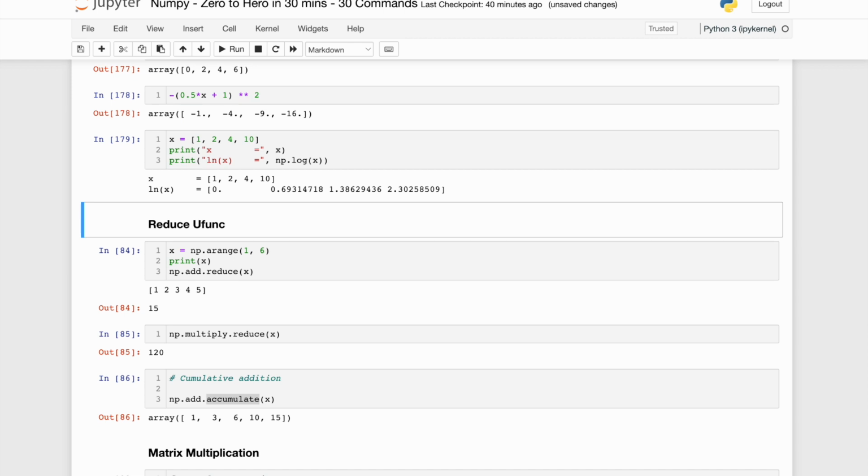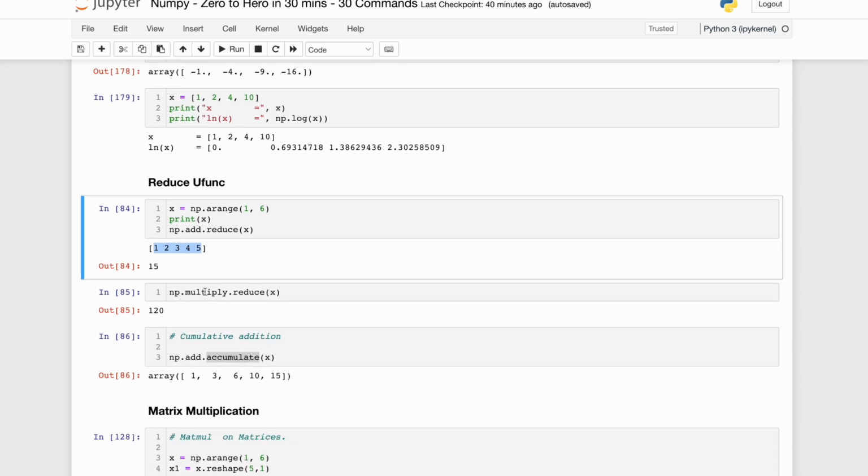Now the universal functions, one of the powerful universal functions is reduce. Let's see what reduce does. It does what it tells you, it reduces it. If I again define a particular array as x is 1, 2, 3, 4, 5, and I do numpy.add.reduce, that means I'm asking the array to be added and then reduced to a single scalar quantity. So what it will do is add all this, the sum of these elements, and by reducing, I'm asking it to give me a single scalar value.